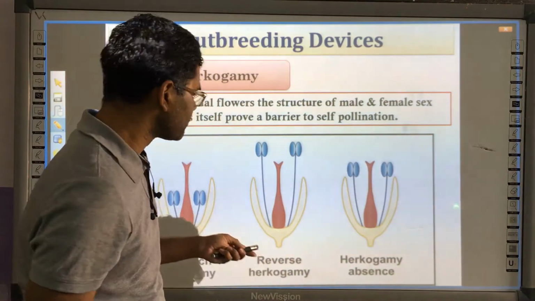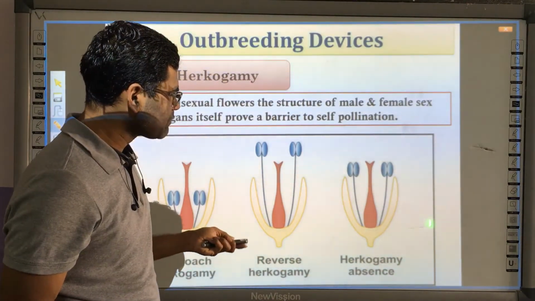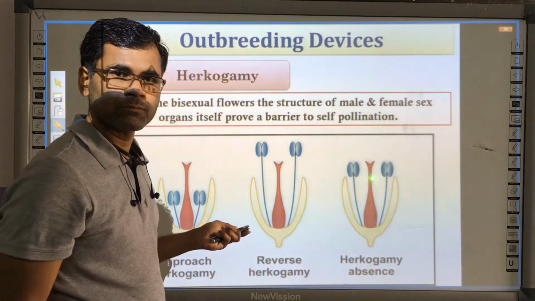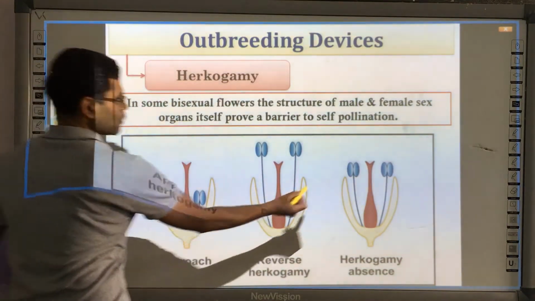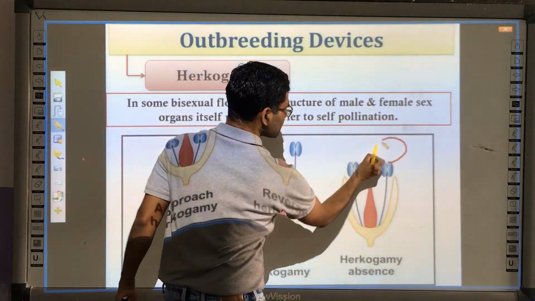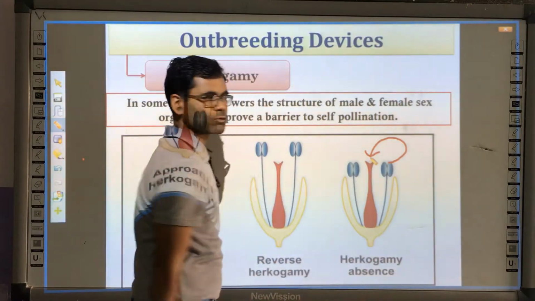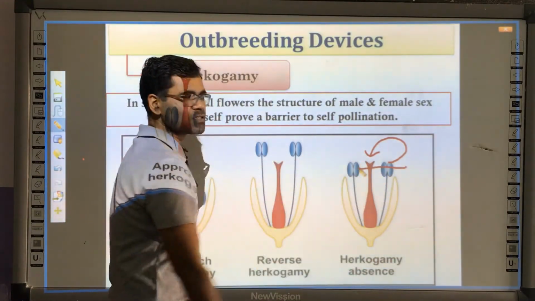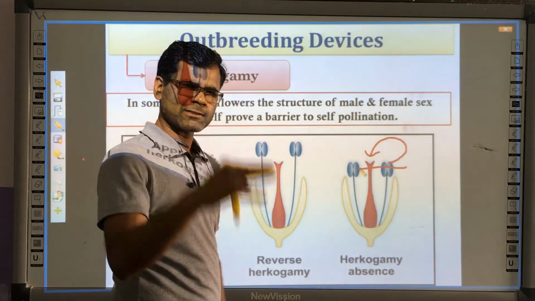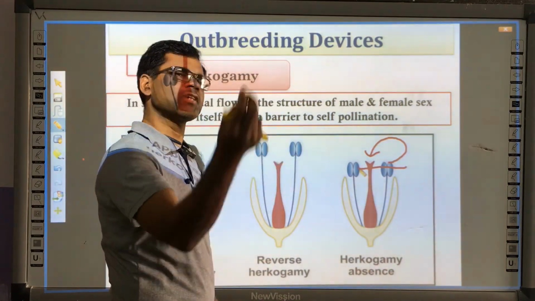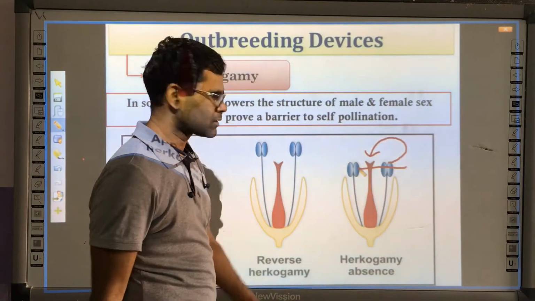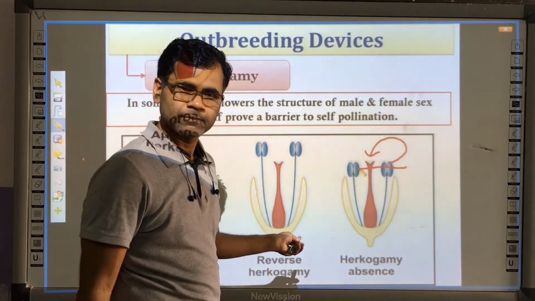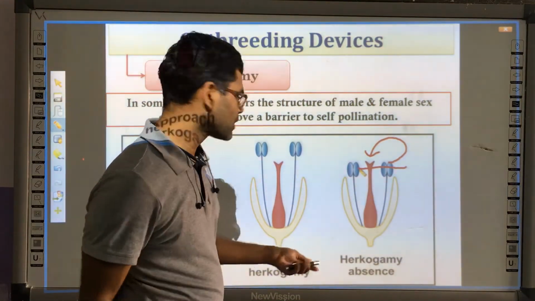Now let me explain with the help of a diagram. For example, this is the case of a normal flower. Whatever pollen grains are formed from this anther will shed off to the stigma, because the stigma and anther are approximately at the same height. So whenever the anther forms, the chances of self-pollination are higher.